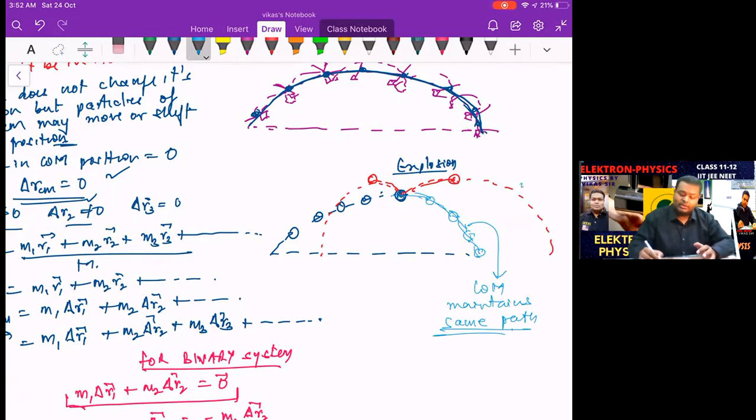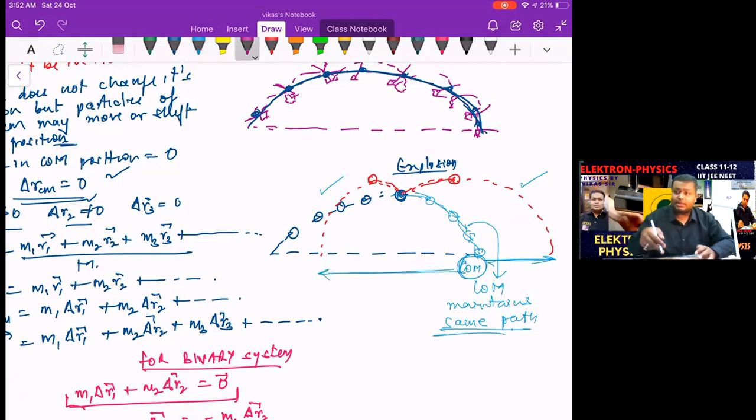That's the trajectory of the one particle, the trajectory of the second particle. One particle lies towards the right, see this, and this is the COM. The COM follows the same path, while the particles are scattered around the center of mass.